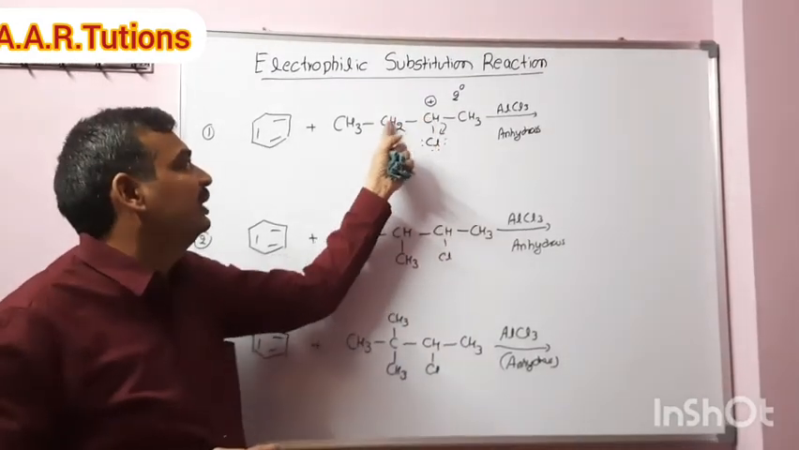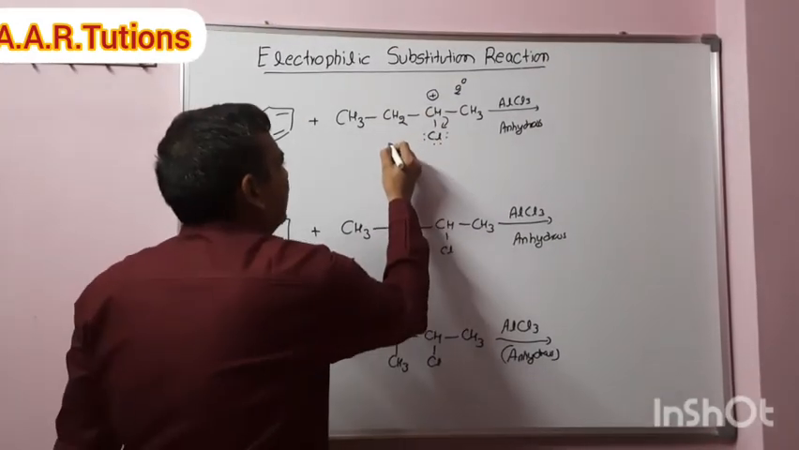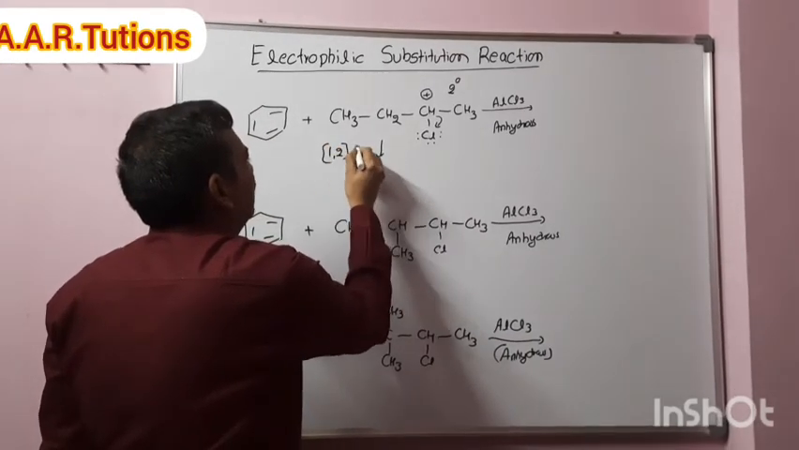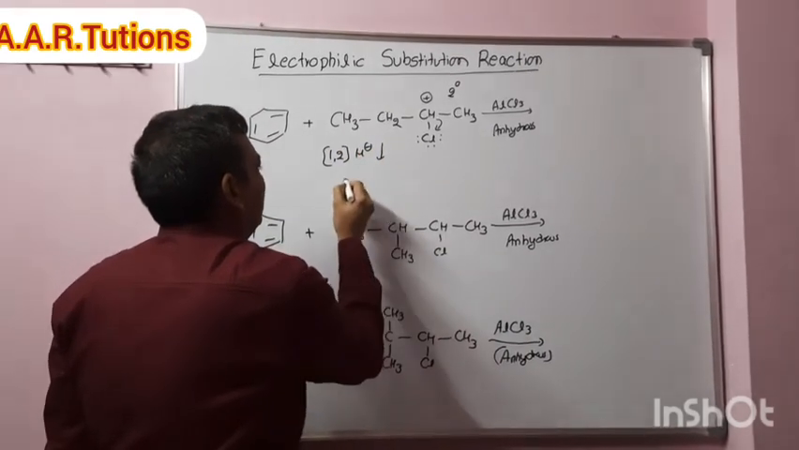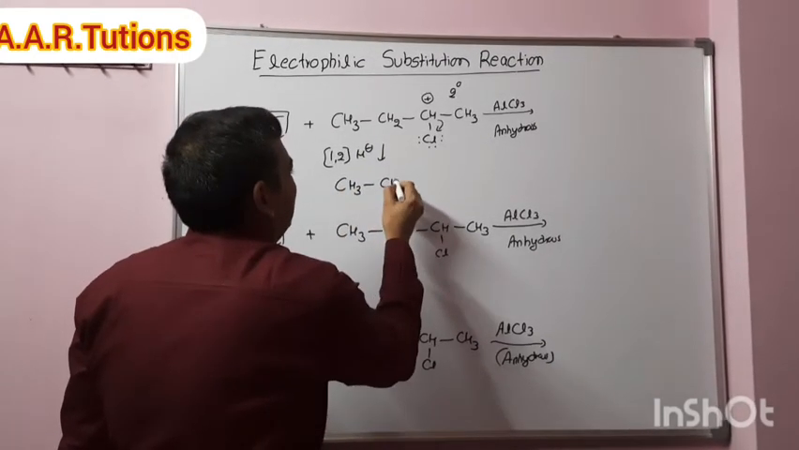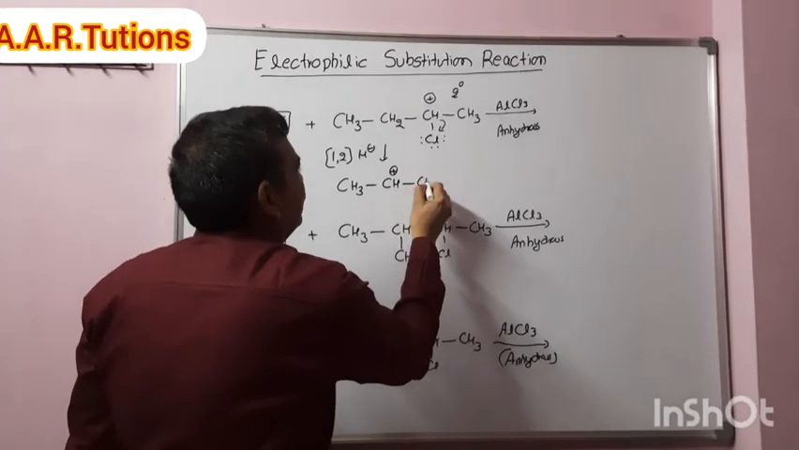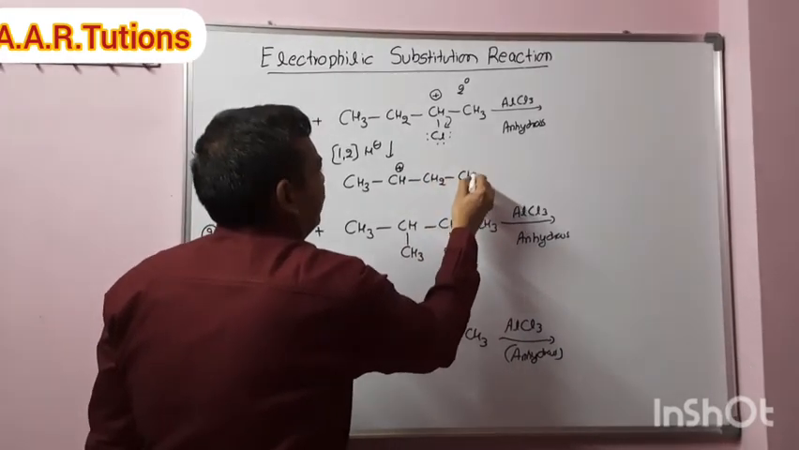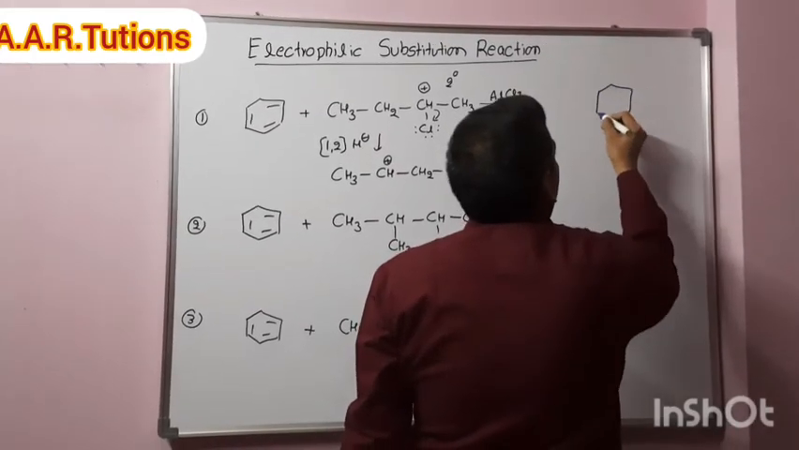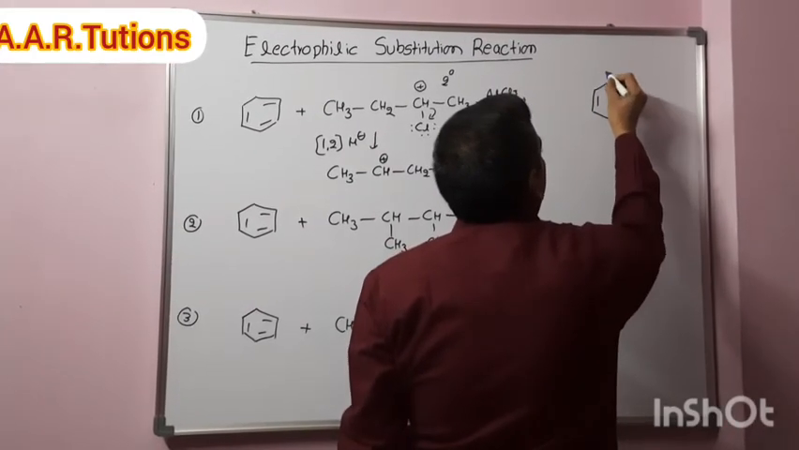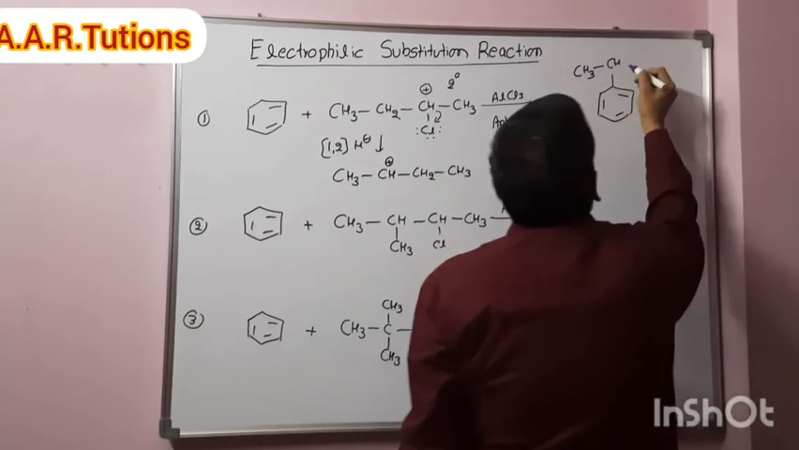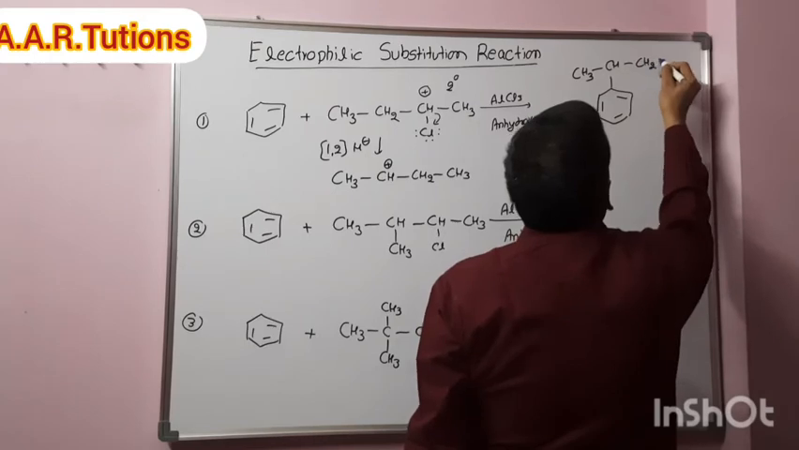The other possibility is from here to here, so a 1,2 shift will take place. Suppose it is a 1,2 hydride shift, then what type of intermediate will we get? CH3, CH plus, CH2 and CH3. There is no difference actually, both are the same. So that means the product formed is the same either way. Both products are the same.